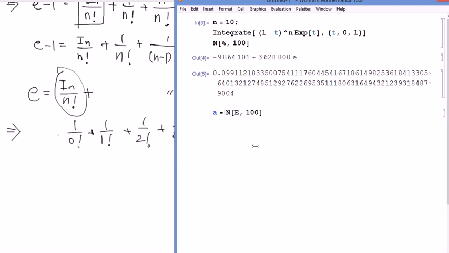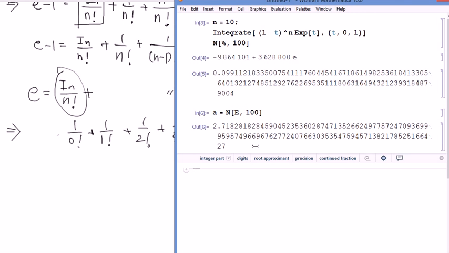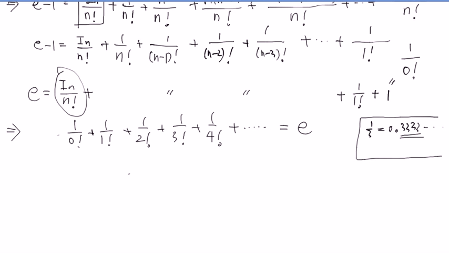Then I'm going to call that A. So that's this number down to 100 digits. All right? And what I'm going to calculate is this one in here. Let me write down summation notation. All right, this is the same shape, clear pattern. So we can write down the summation. What is the first index? Things are changing. 0 and 1 and 2. That's the index there. So it's k factorial. Is that right? That's the pattern. 0 and 1. That's the only thing that's changing. And the numerator is always 1. Make sense?